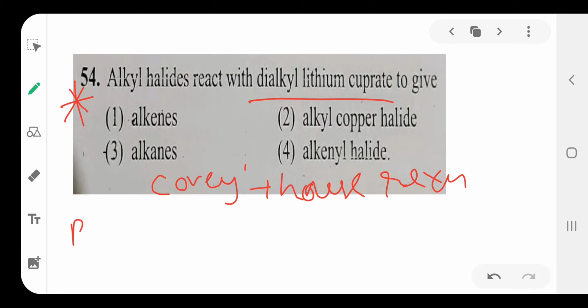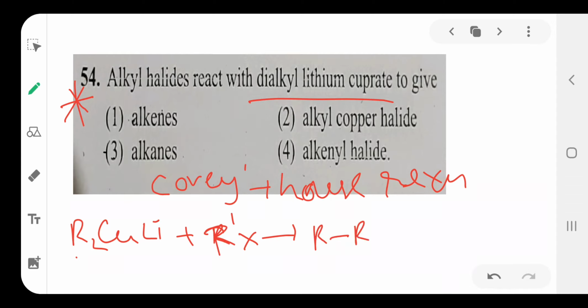So in this one, dialkyl copper lithium reacts with alkyl halide. What happens? This R' combines with R to form R-R'. An alkane is formed. The alkane is the major product. So pure alkane is formed in this process.